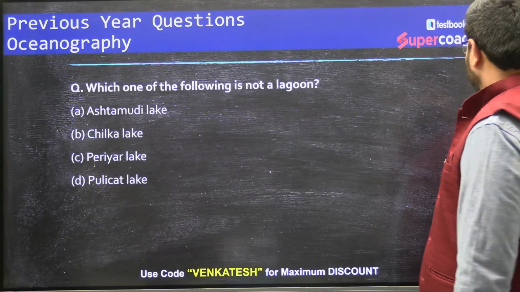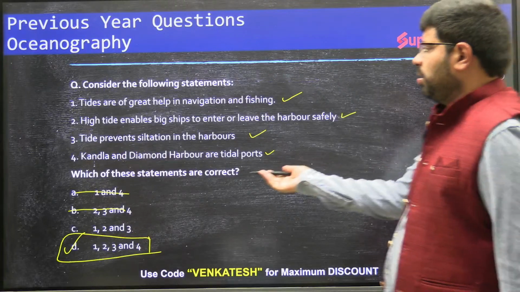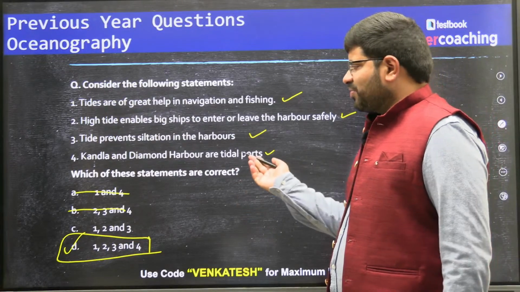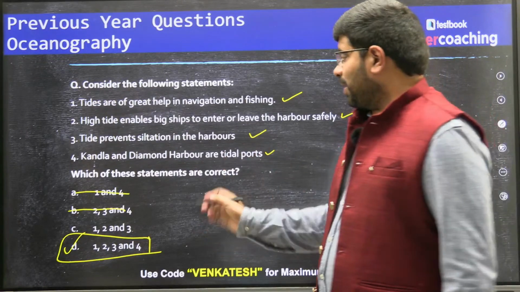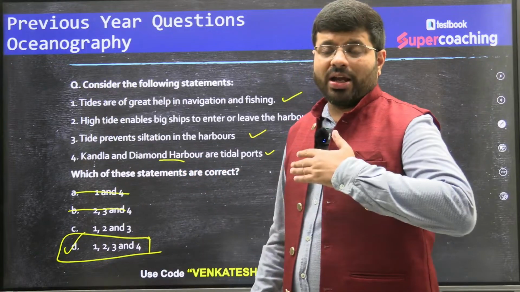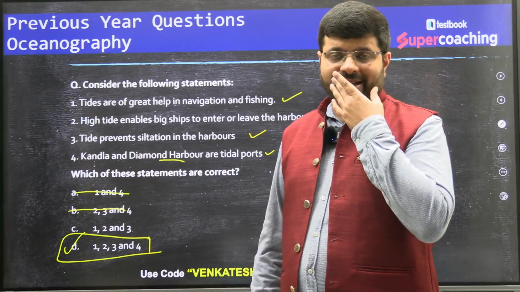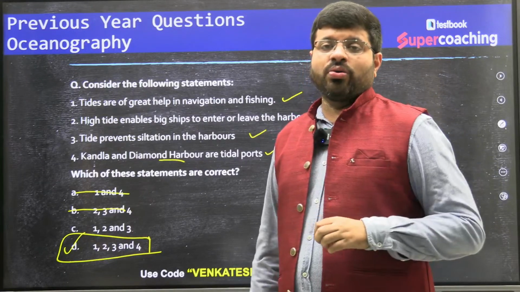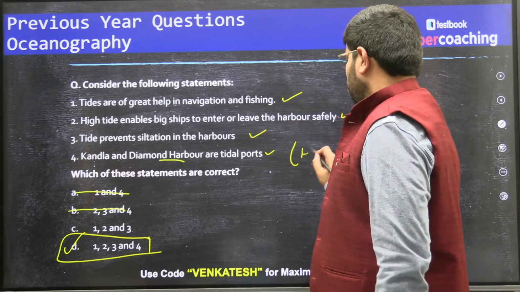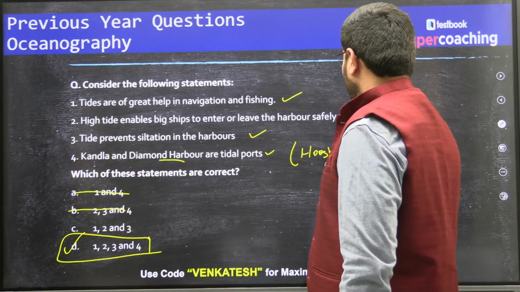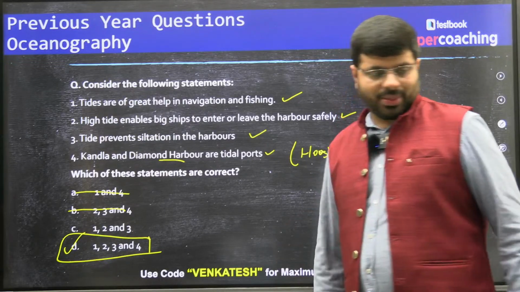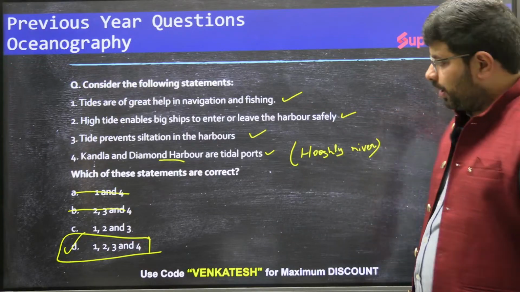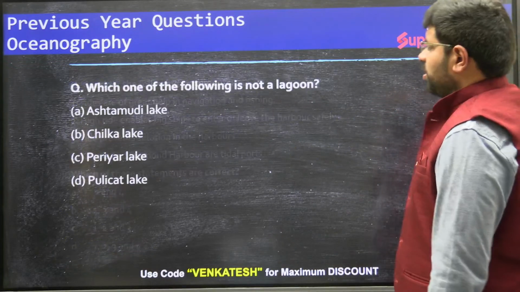So you can see that these are tidal ports because that will have a significance with respect to the tides. You can see that Diamond Harbour happens to be on the river bed, right? It is not the Haldia port on the sea. Kolkata is on the river Hooghly, right? Which river is it? The Hooghly river. Yes, it is D. All of them are right. Next, move to the next question now.